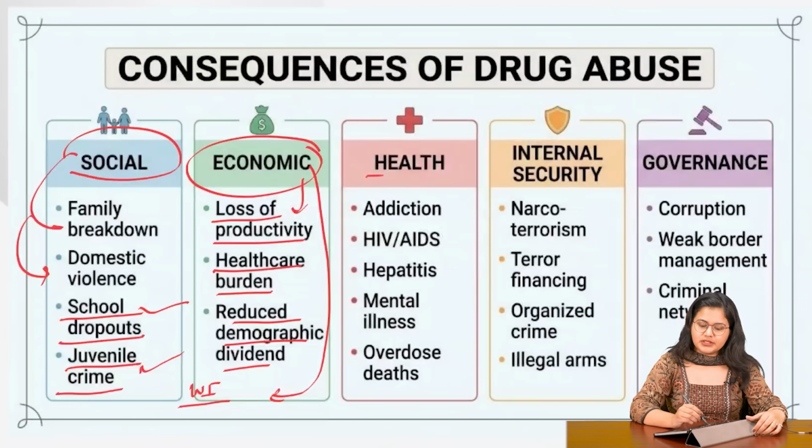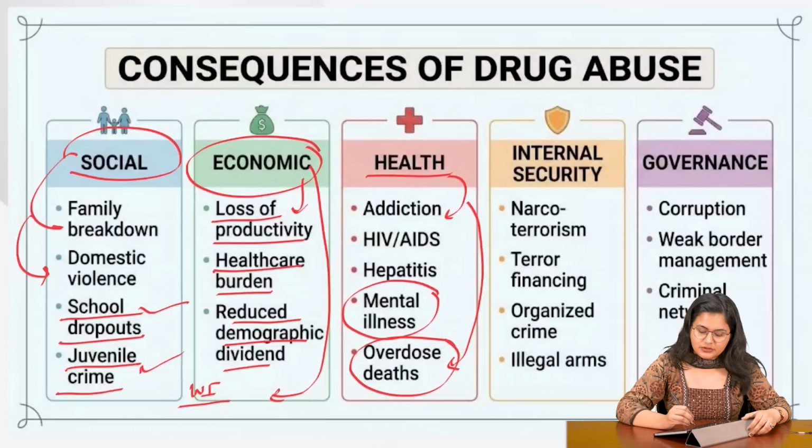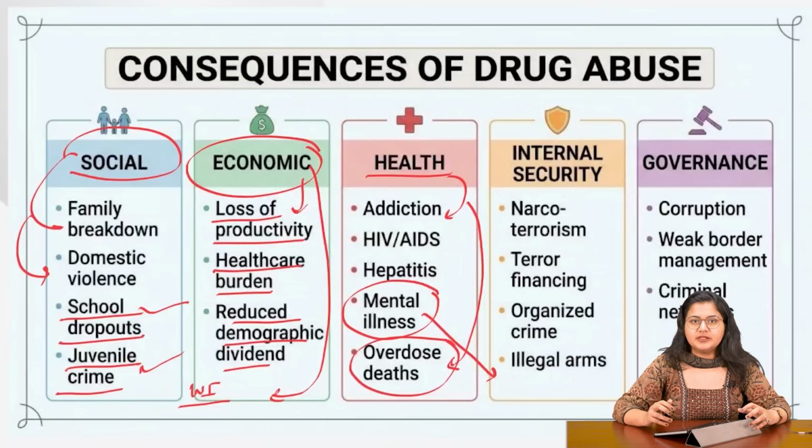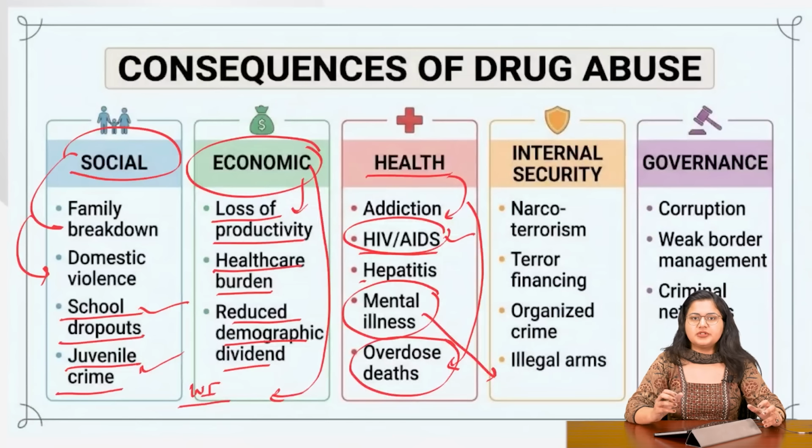Coming to the health consequences, the obvious one is addiction. In the worst cases, it also leads to overdose and death. Then coming to mental illnesses, because such people are more vulnerable to developing psychological or psychiatric issues. Then HIV AIDS and hepatitis, so HIV AIDS is more likely to be transferred because of the needles and syringes they are using.